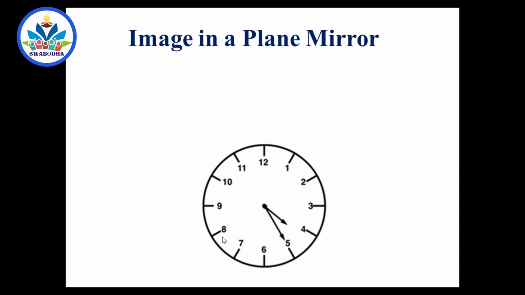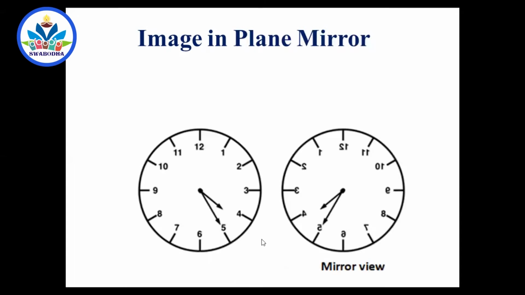Now in the image it will be between 8 and 7. So it is 7 o'clock. And this minutes hand will come to 7. So it is 35. So if it is 4:25, then it is 7:35. It is not 8:35, because the hours hand will be between 7 and 8. So 7:35. So you can see the mirror image. So it will be like this. So it is 7:35. Of course, numbers will also be reversed in the mirror image, mirror view.